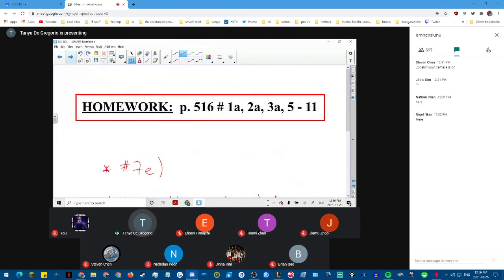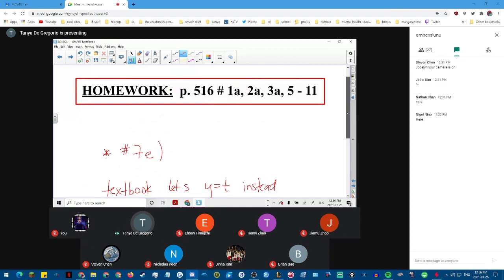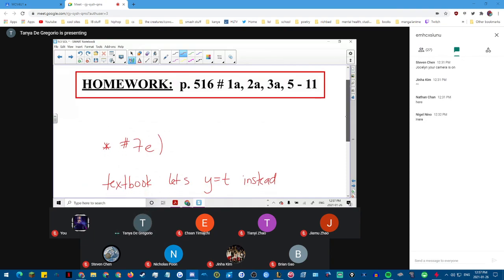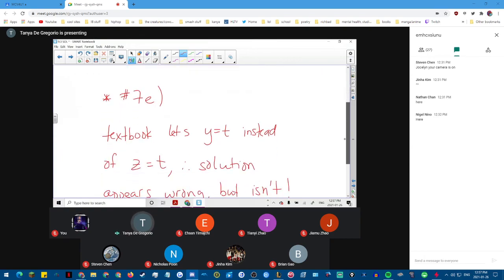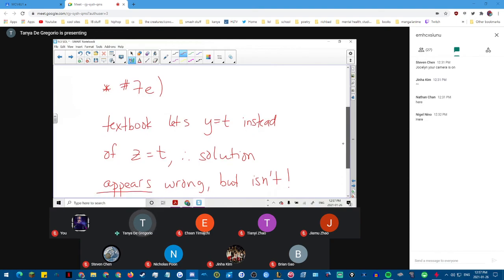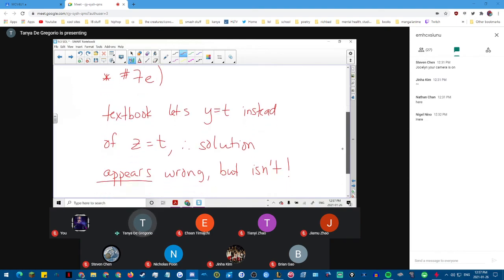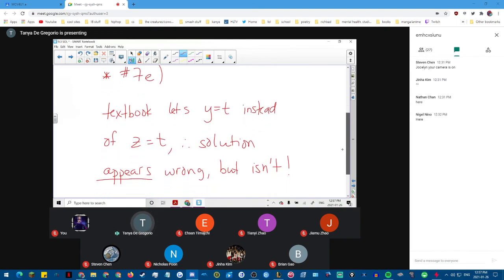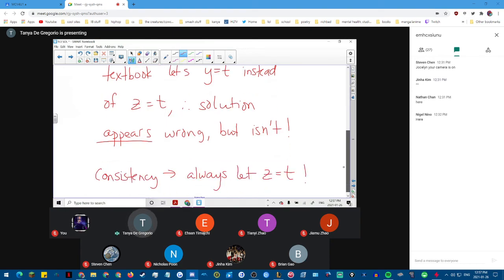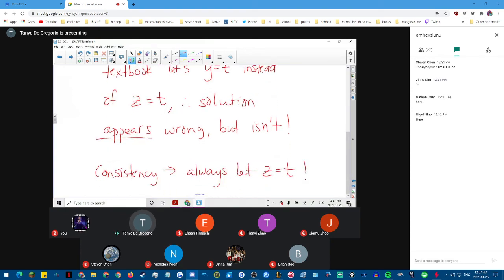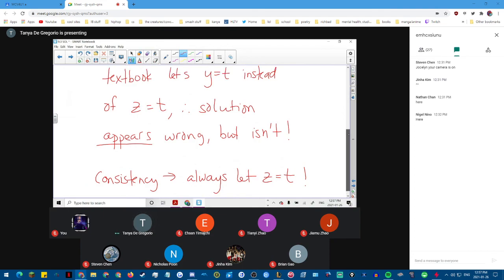This is your homework, guys, for this section. It's page 516, 1A, 2A, 3A, 5 to 11. In 7E, the textbook is now, for this solution, letting y equal t instead of z. It appears wrong, but it isn't. They just chose y to be their parameter instead of z. As I said, I normally tell the students on the test, always please use z for your parameter. Always let z equal t, just for consistency.